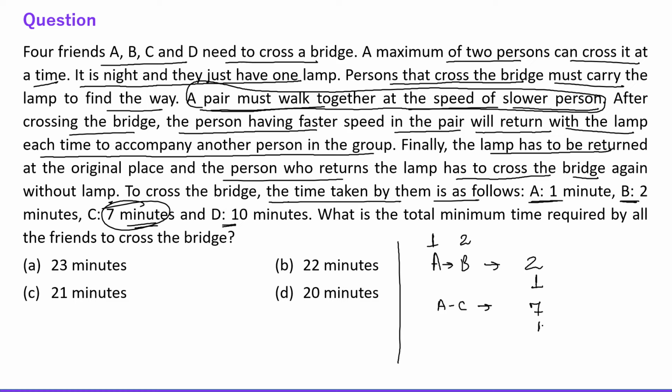Then A will be coming back and then A and D will be going together. So they will be taking 10 minutes because D is taking 10 minutes, right? After that, A is coming back to the original place to return the lamp and then A will be coming back again. So 1 plus 1, right? So this is the total time which is required to cross the bridge for all of them, right?